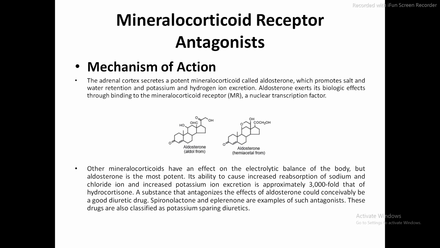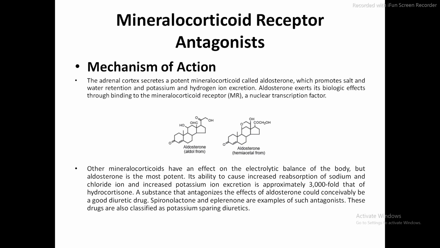So this aldosterone, what does it do? It retains the ions and water, and also it excretes the potassium and hydrogen by binding to the mineralocorticoid receptor. So we have to prevent the binding of the aldosterone to these mineralocorticoid receptors. Our drugs do this kind of thing. That is, the diuretic drugs, the mineralocorticoid receptor antagonists, bind to this receptor and thereby they prevent the action of the aldosterone.